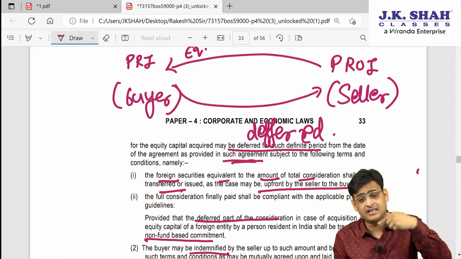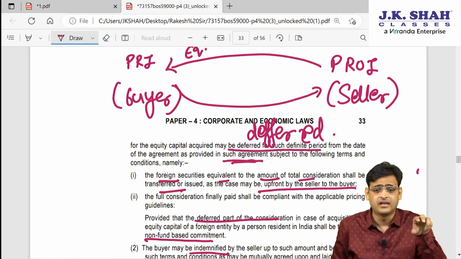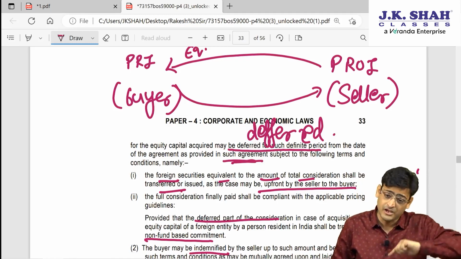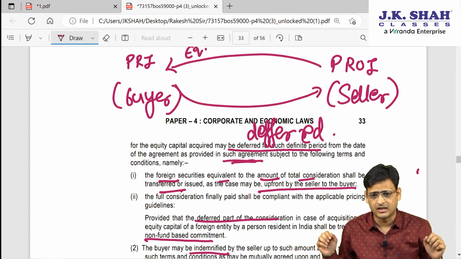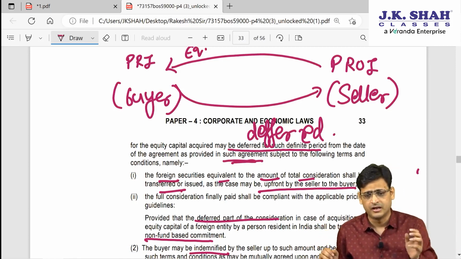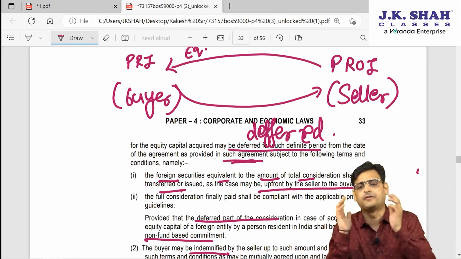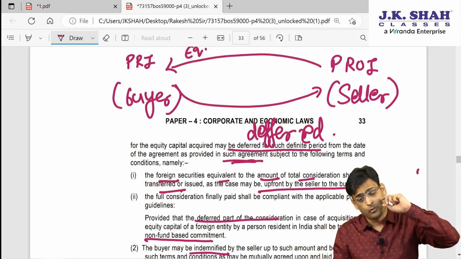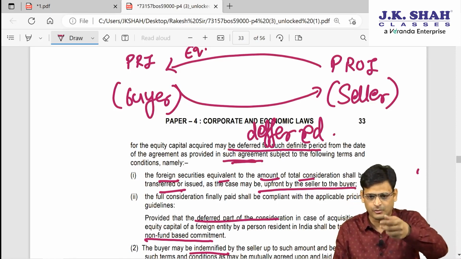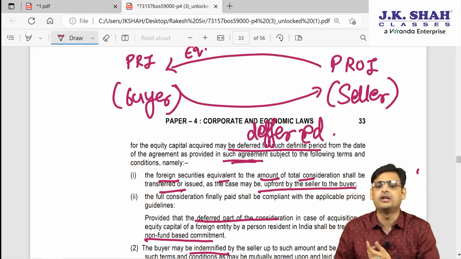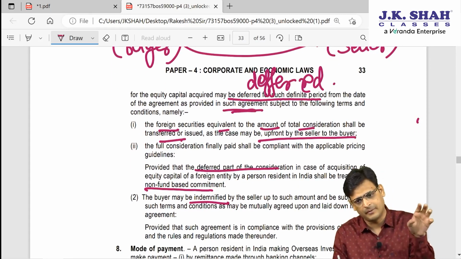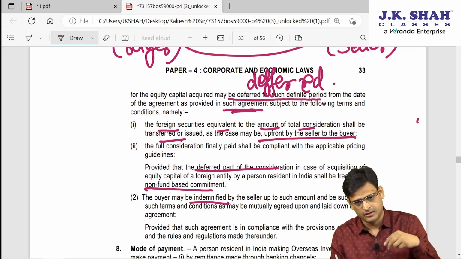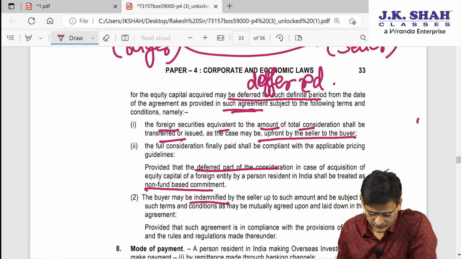But if the transaction is done in tranches, like if the payment is received in bits and parts, give equivalent value of equity every time. So let's say 100 crore rupees securities are there. 20 crore payment given, give 20 crore security. Remaining 30 crore payment given, give 30 crore security. Remaining 50 crore given, now give 50 crore rupees security. So give only that amount of security for which you are receiving a particular amount of money. That way, if the payment is deferred, securities allotment should also be deferred.